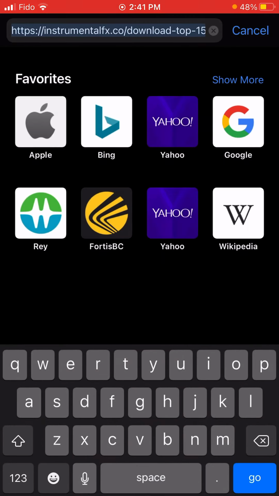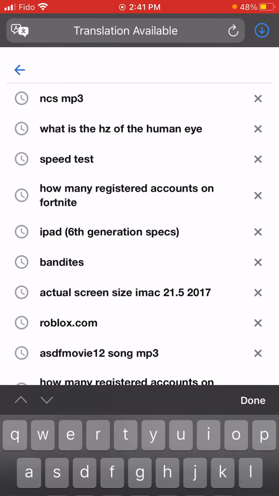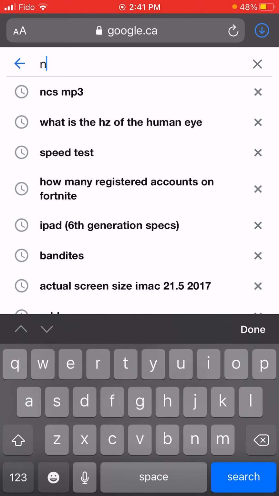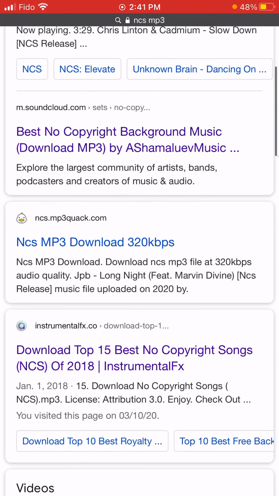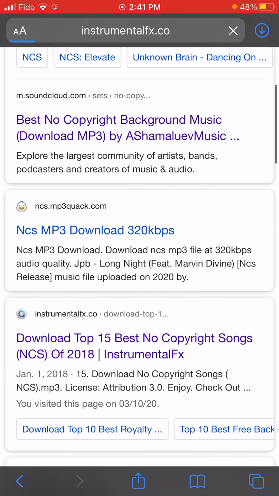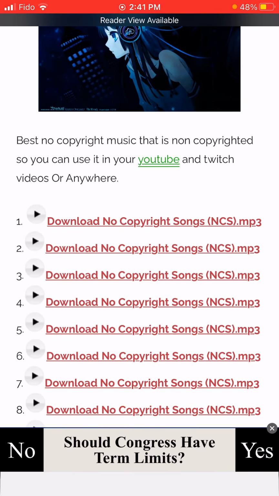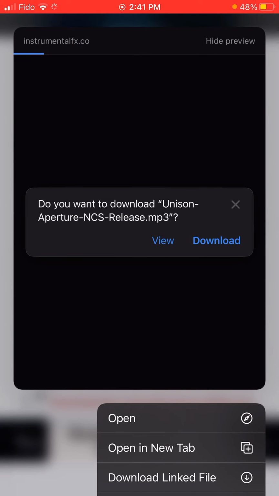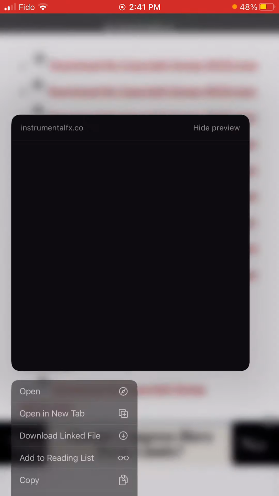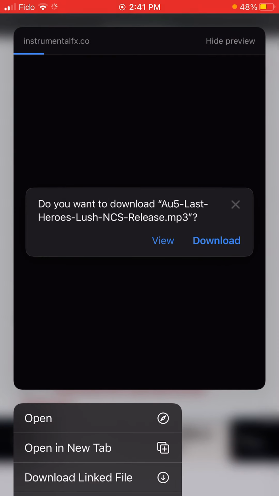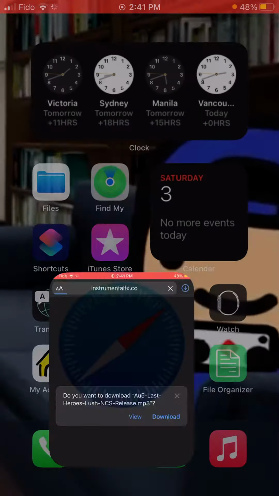You want to type any song NCS MP3 because there's no copyright sounds. I don't want to get a copyright strike. So what you want to do is download an MP3 from there. I already have some downloads, so I'm just going to press download, and then go straight to GarageBand.